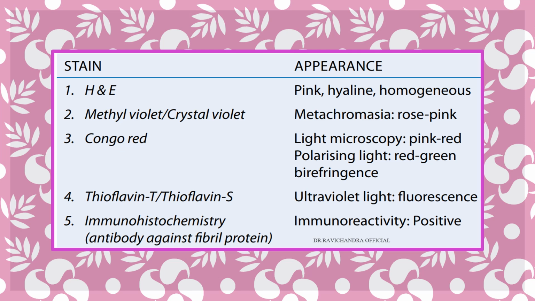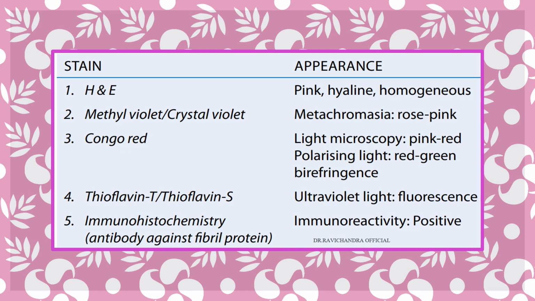With it, it will show pink to red color under light microscopy. And after staining with Congo red, if we see under polarizing light, it will show apple green birefringence. Thioflavin T or thioflavin S will show fluorescence under ultraviolet light. And coming to immunohistochemistry, with antibody against the fibril protein, the immunoreactivity is positive.